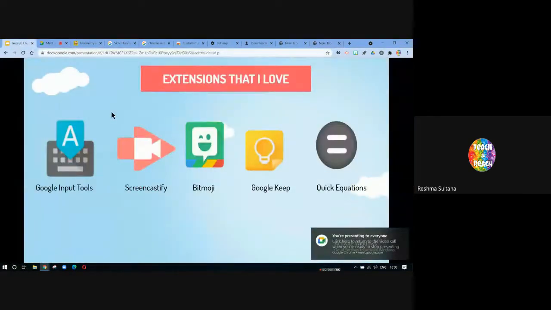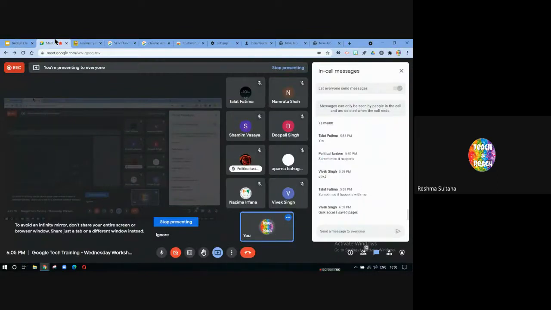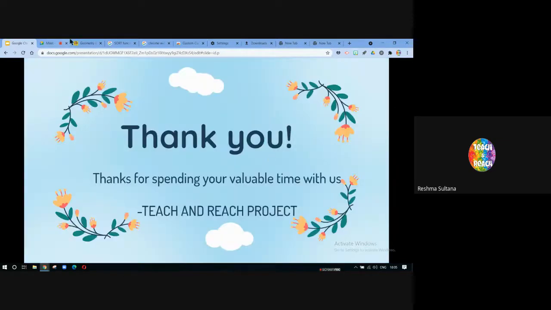Next, these are a few extensions that I showed. Settings. Okay. Anybody, any doubts in settings? Settings is something that you can explore. Also, you'll instantly find the answers on Google. So if you want to see how to find my downloads on Google Chrome, it will give you the answer. But if you know it, a lot of time will be saved. So that's pretty much about what we covered today.